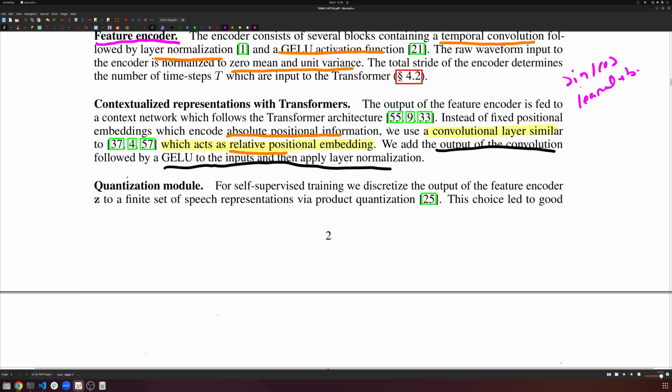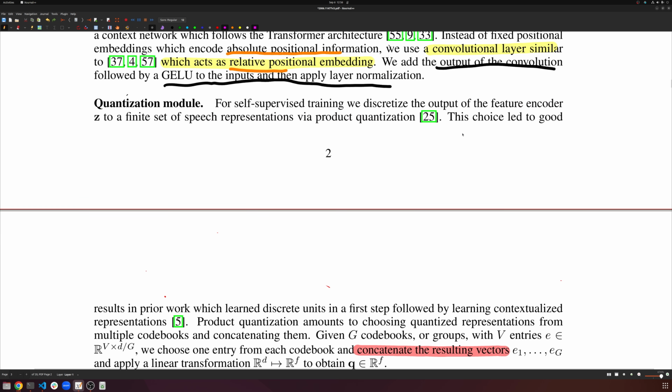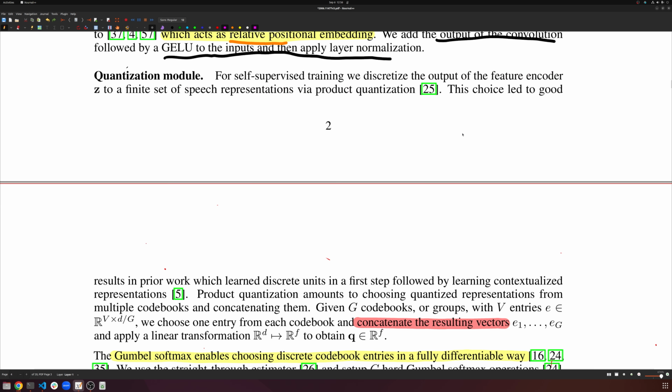So having full global positional information may just be overkill or redundant, so we go with this. In more modern architectures today, like Parakeet or whatnot, they use more advanced positional information methods like rotary embeddings and stuff like that. But for now, we're going to stick to this. So it's just a simple convolution layer, nothing else. After that, we have our quantization module, and this is essentially the heart of our architecture.